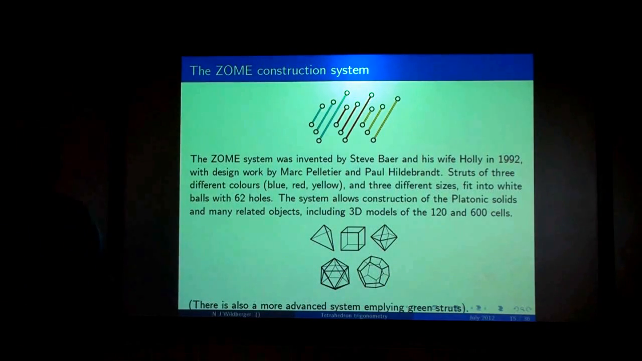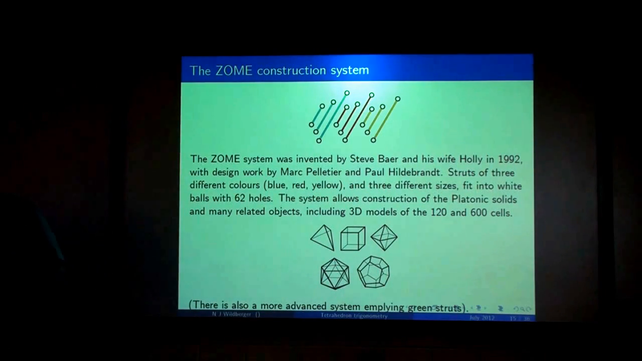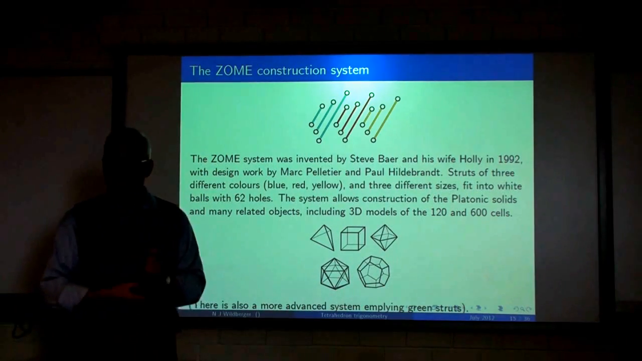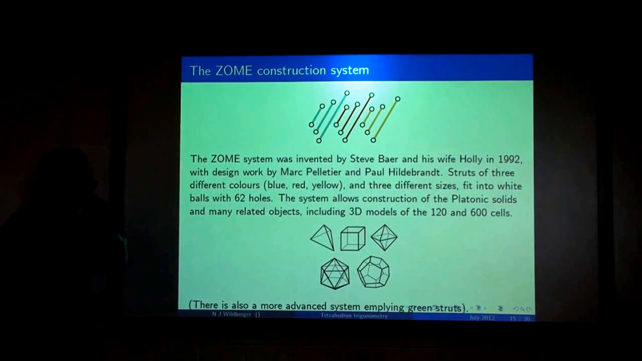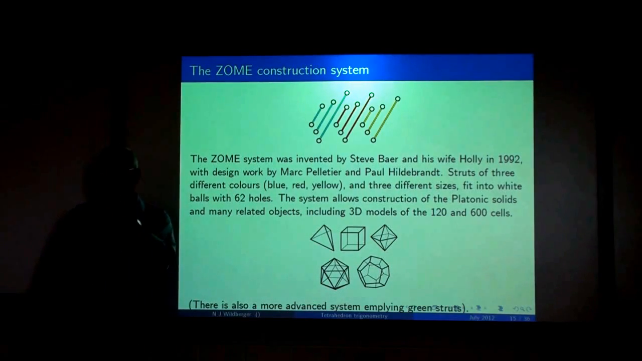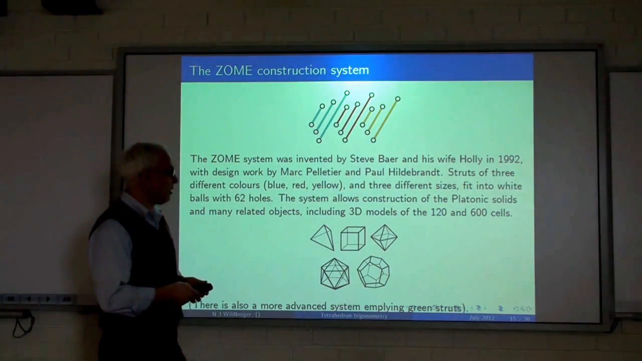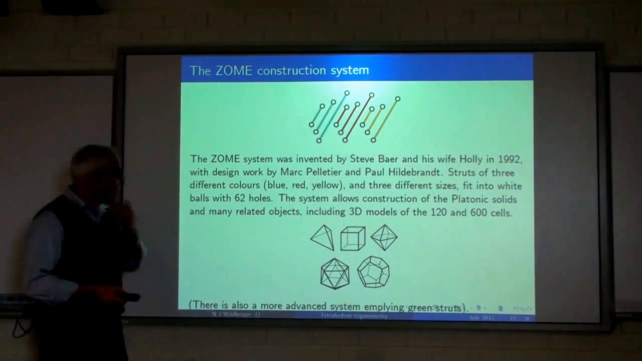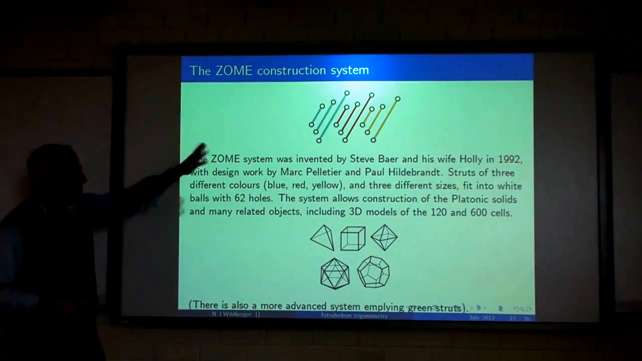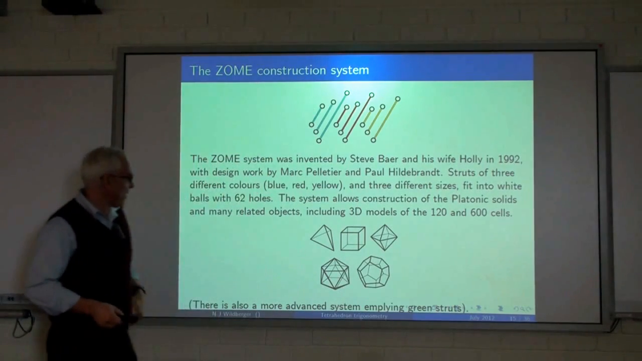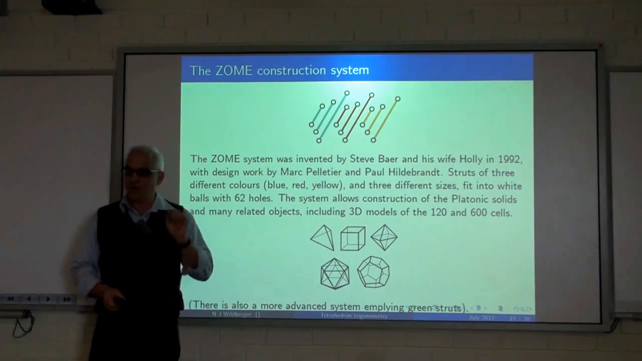Okay, so that was rational trigonometry, both in the planar and in the projective setting. We have a lot of power with those formulas, although you may not appreciate it at this point. Now let's look at the Zome construction system, which is a remarkable innovation created by Steve Baer and his wife Holly in 1992, with design work done by Marc Pelletier and Paul Hildebrandt. The idea is that we have struts of three different colors, blue, red, and yellow, and three different sizes. Each one comes in three different sizes, and they fit into these white balls that you've seen with 62 holes.